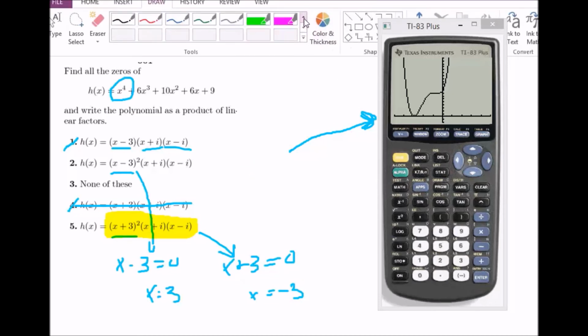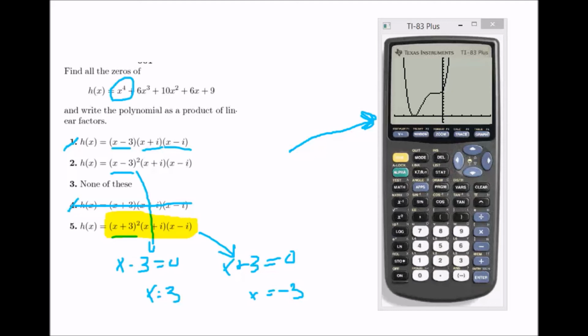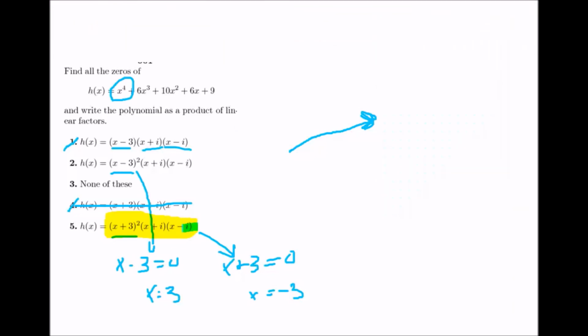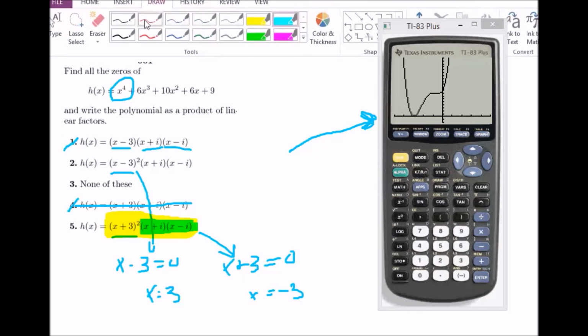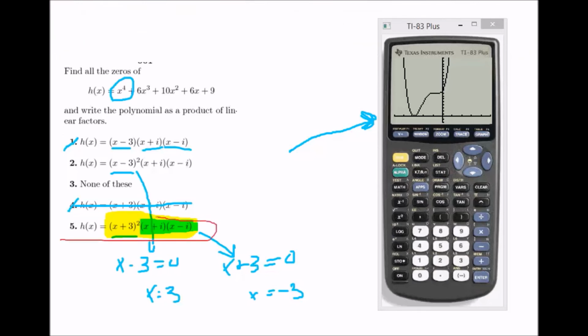But as long as we can get most of the zeros, we can guess at the imaginary ones. So our answer for this is going to be number 5. Those are all the zeros, the real ones and the imaginary ones.